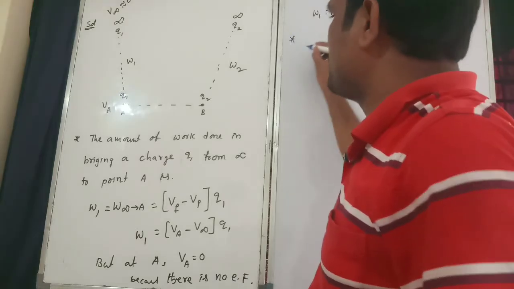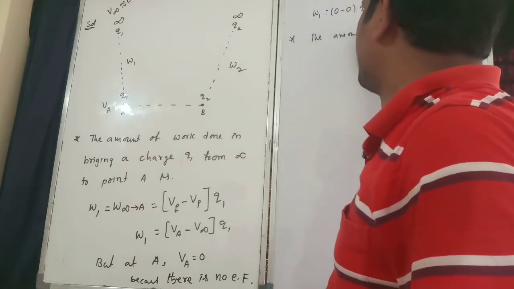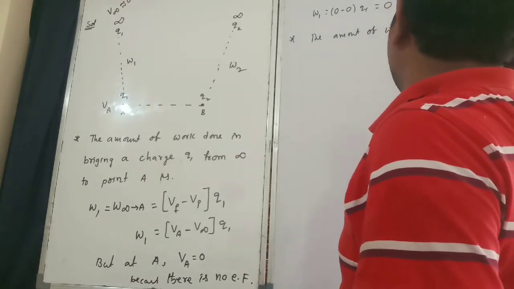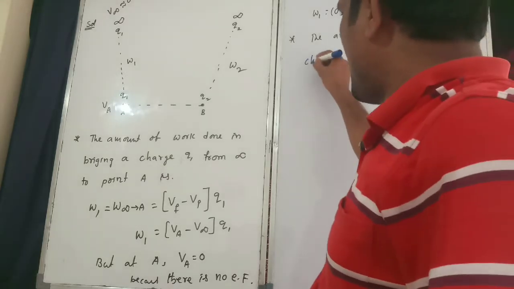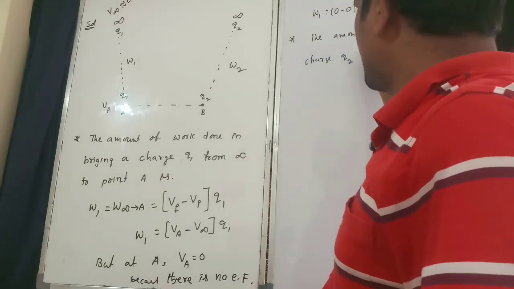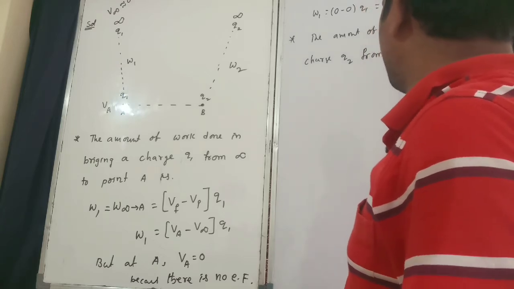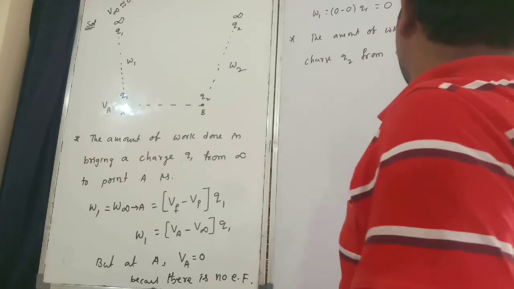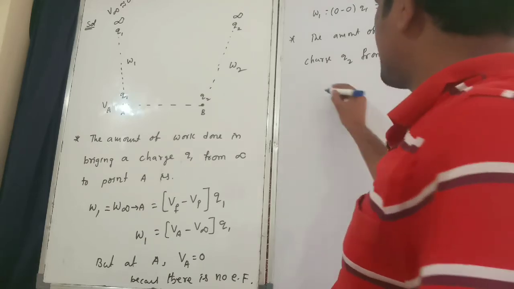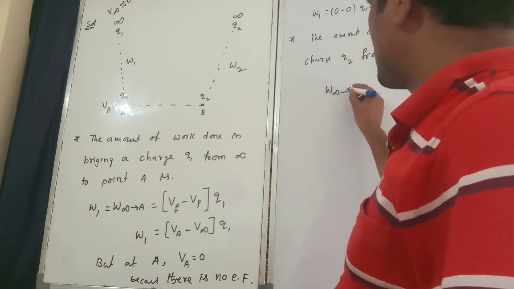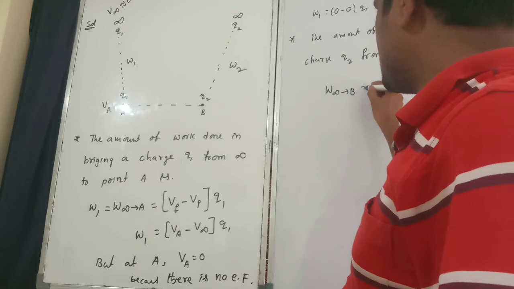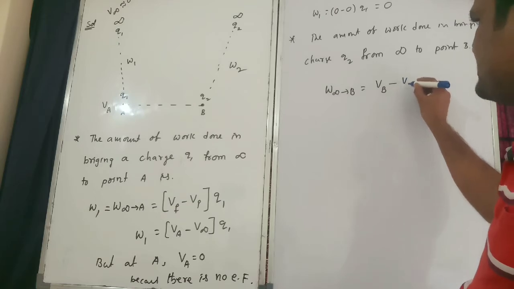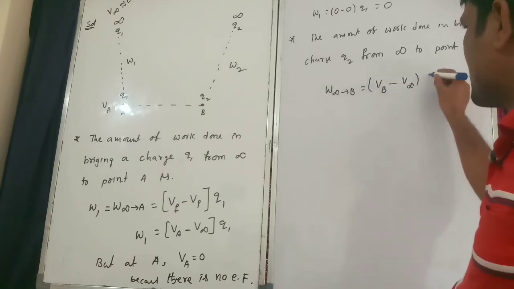Next, the second point: the amount of work done in bringing charge Q2 from infinity to point B. The work done from infinity to point B is equal to the final potential VB minus the initial potential at infinity, into Q2.